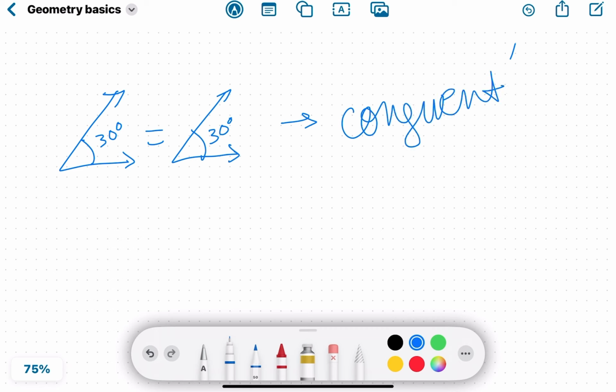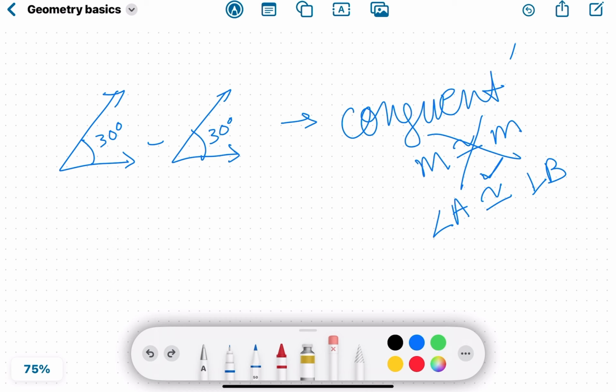Their measures are equal, but the angle itself is congruent. So instead of saying equal, actually, I made a mistake. Over here, that's congruent. So when you want to signify something is congruent, you use the symbol.